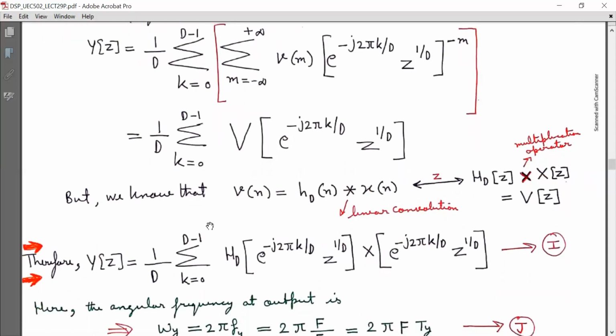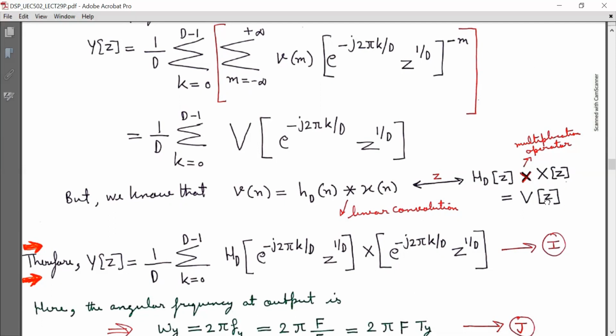But we know that Vn is equal to Hdn linearly convolved with Xn. And we know that by signal system, if two sequences are linearly convolved in time domain, they are multiplied in frequency domain. So capital Vz is equal to Hdz into Xz.